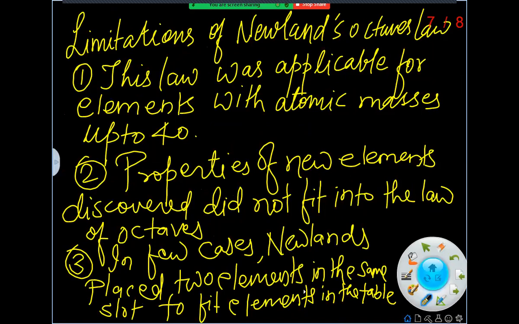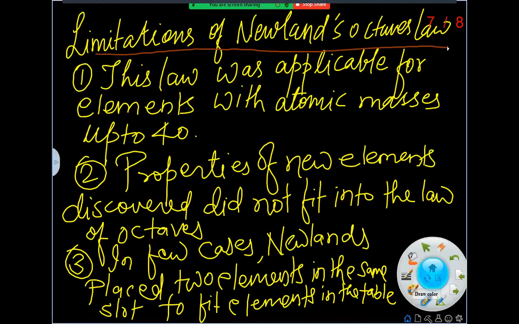But the limitation which was really serious is that he had not left a place in the periodic table so that later on elements could be discovered and get a place in it. So these were a few assumptions and limitations of Newlands' law of octaves. How many of you have doubts about Newlands' law of octaves?